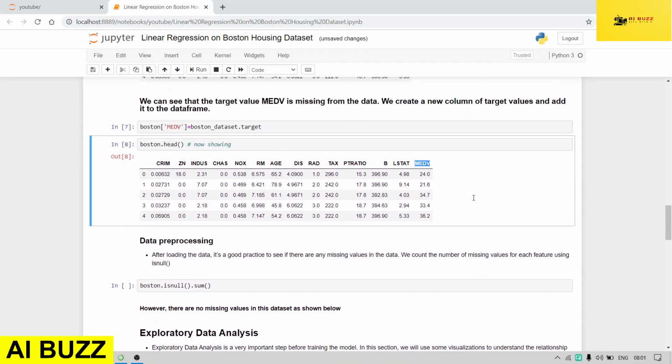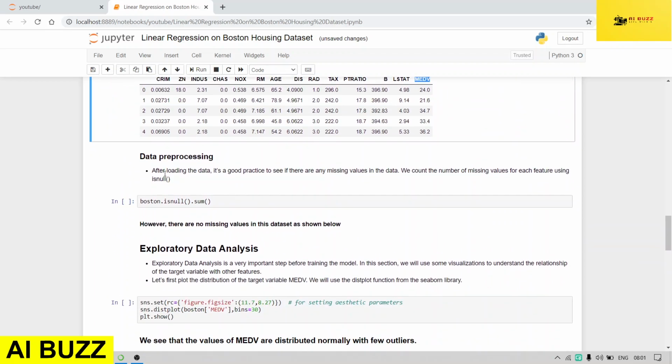Okay, so now the first step is data pre-processing. After loading the data, it is good practice to check if there are missing values present in the data, and we have to remove missing values, the NA values, from the data. In the first video, I removed the missing values by using the fillna command.